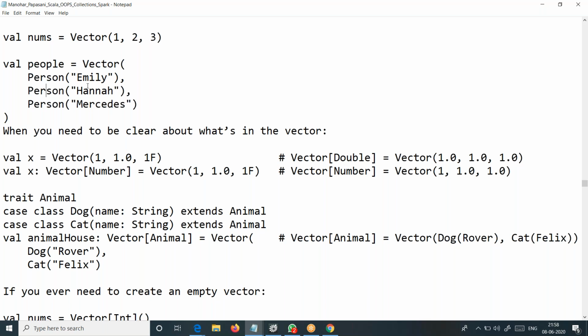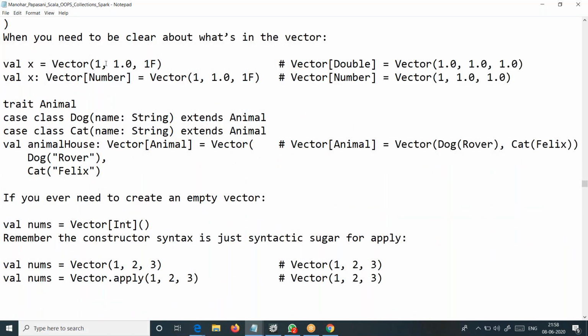Another way of constructing a vector, you might put some objects in the next one. Another kind of construction is this simple example. I'm just showing you examples here. We can have a vector like this, 1.0, 1.f. This is explicitly float. We are converting into float here. We had a discussion on it a long time back.